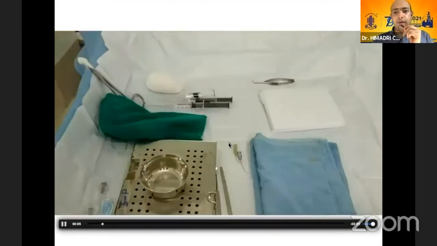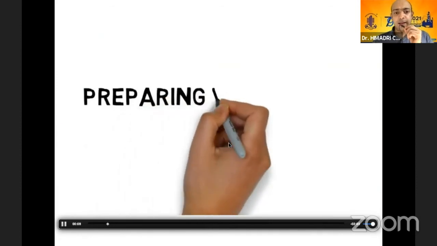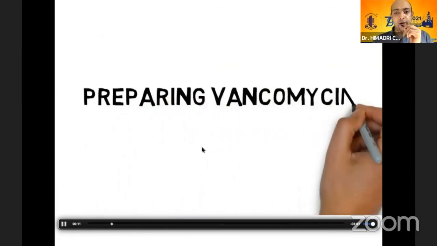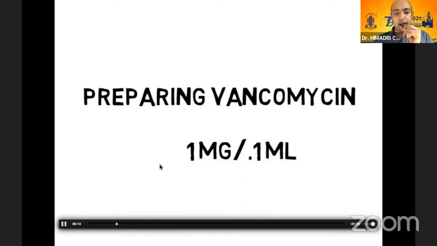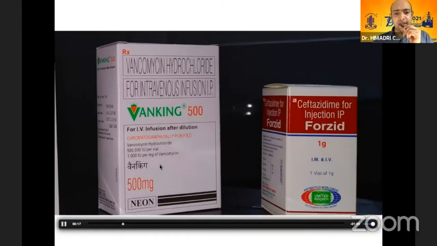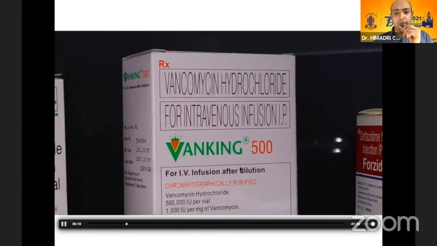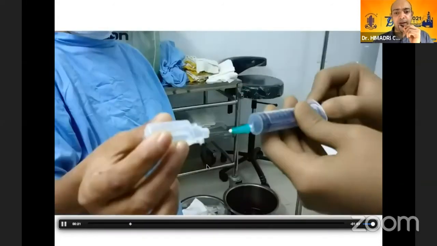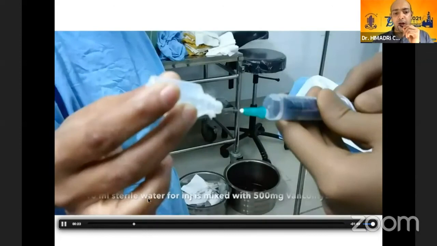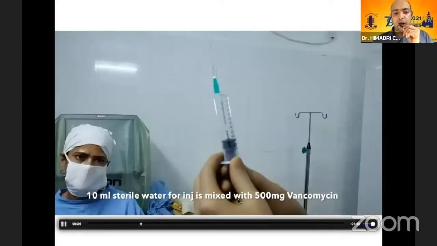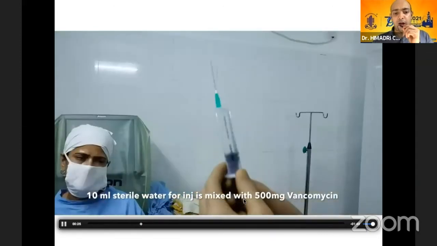I'll be just explaining the preparation of vancomycin. The dose which we need is 1 milligram in 0.1 ml. Vancomycin can come in multiple concentrations. I'll be discussing how to prepare it from a 500 milligram injection. We first take 10 ml of sterile water for injection, and this is then mixed with 500 milligram of vancomycin.